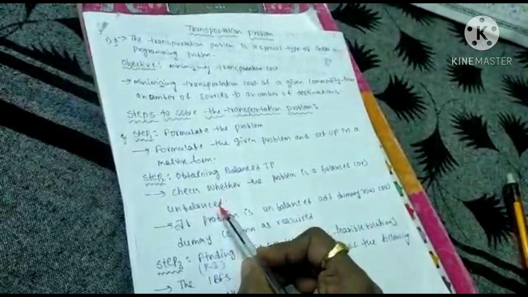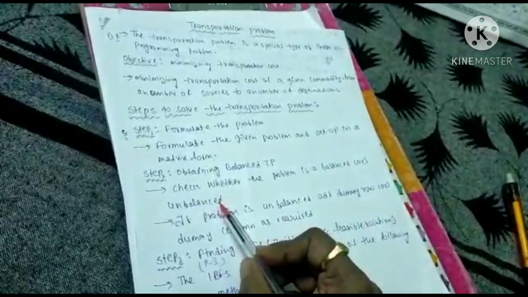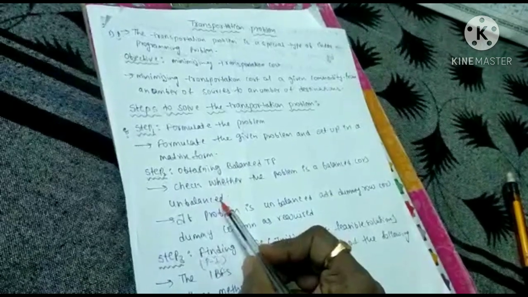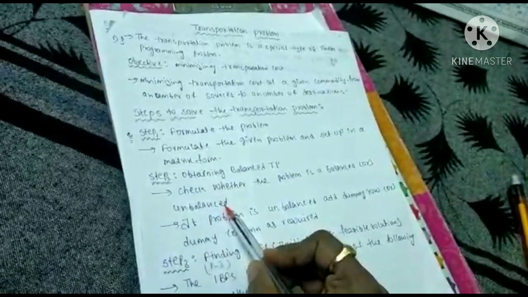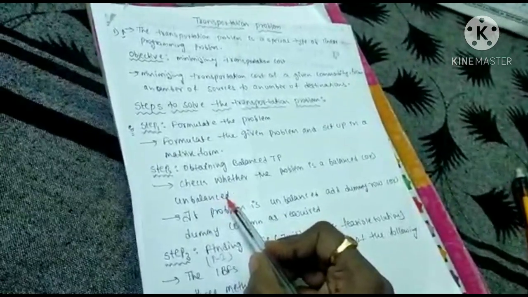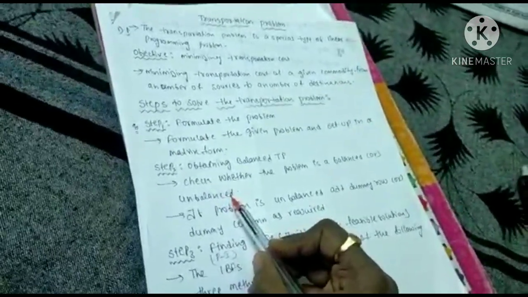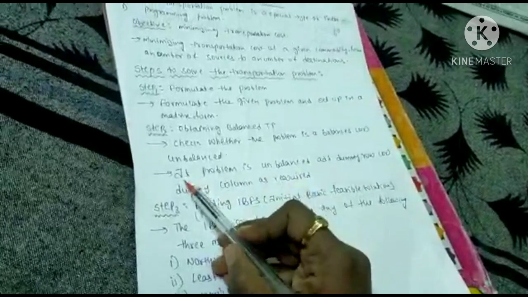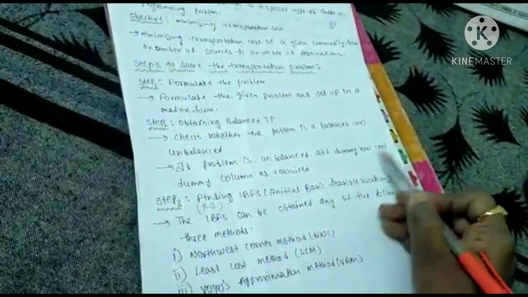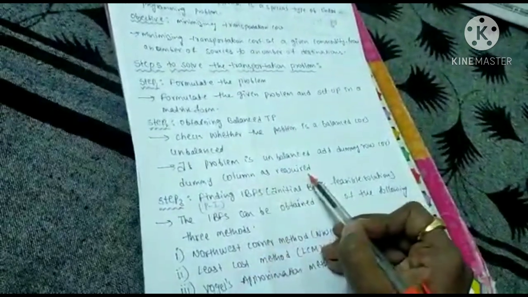The transportation problem can be applied to balanced problems only, not to unbalanced ones. If we get an unbalanced problem, you have to convert it into a balanced one by following some steps. I will explain that in this video. If the problem is unbalanced, add some dummy rows or dummy columns as required.